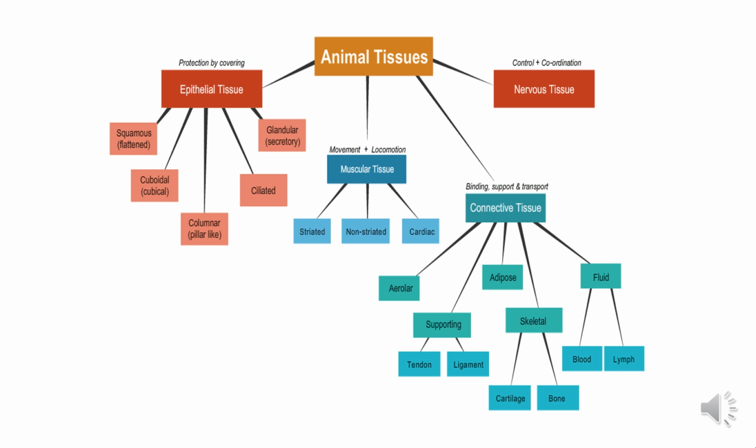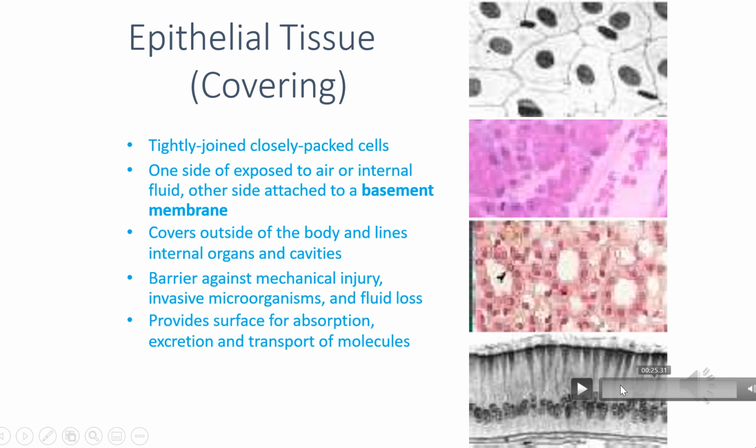Ligaments connect bones to bones, and tendons connect bones and skeletal muscles. Then there are cartilage and bones. We'll learn about what is cartilage and what is bone in the next coming slides. First of all, we'll study epithelial tissue.